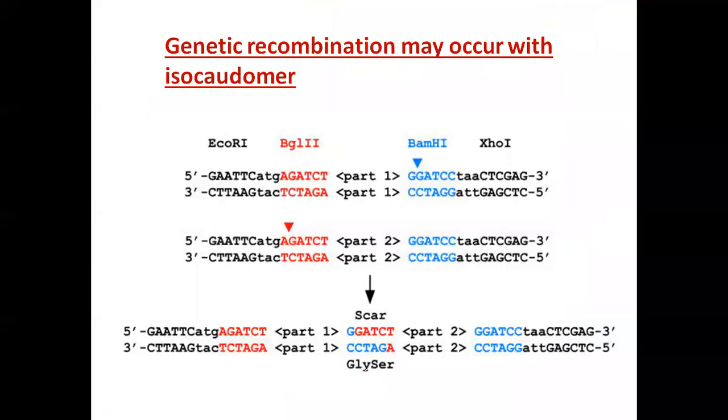Now go to our next step. This is one example of isocaudomers, what I have drawn in the slide. It is given in the form of a printout. If you go through this, you can easily understand.